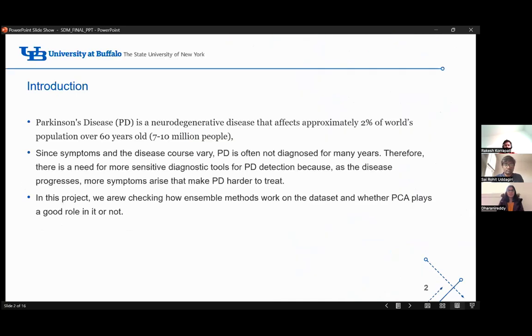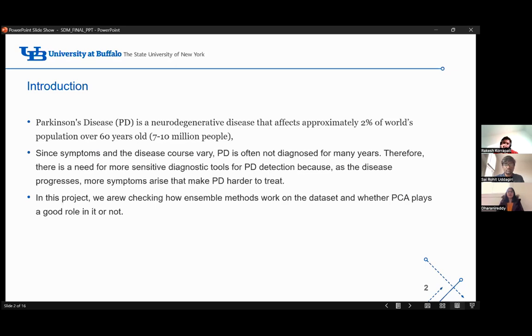To start with the introduction, to have a background on Parkinson's disease. Parkinson's disease is a neurodegenerative disease that affects about 7 to 10 million people over the world. This disease is generally not detected at the earlier stages. By the time we detect the disease, it is already too late to diagnose the patient with Parkinson's disease. So to treat this disease, usually we need sensitive diagnostic tools to detect Parkinson's disease.